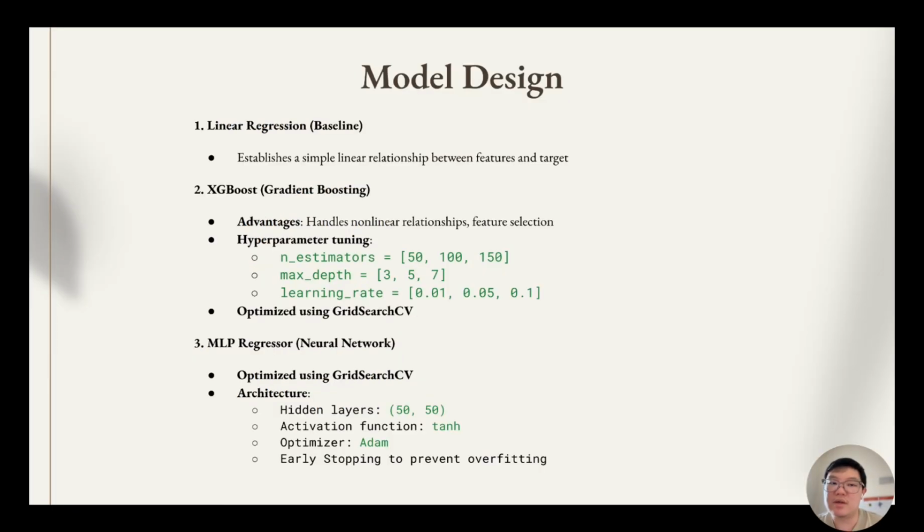This is our model design. We have three of them. The first one is a linear regression that establishes a simple linear relationship between features and target. Number two, we have XGBoost. It handles the nonlinear relationships, feature selection, and it's optimized using grid search CV. And our third one will be our MLP regressor that's optimized using the grid search CV.